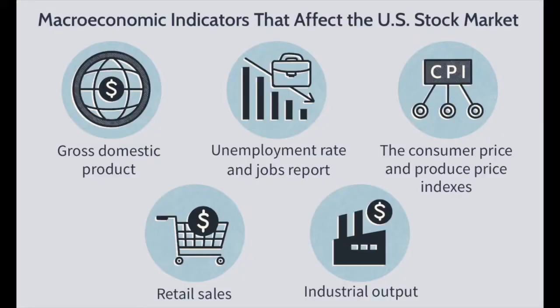1. Economic indicators. The first factor that can affect the stock market is the country's economic indicators. These indicators provide an overall picture of the country's economic health. For example, GDP growth is an important indicator as it shows how much the economy is expanding. High GDP growth indicates a strong economy, which can result in a bullish stock market. On the other hand, low GDP growth can indicate a weaker economy, which can result in a bearish stock market.